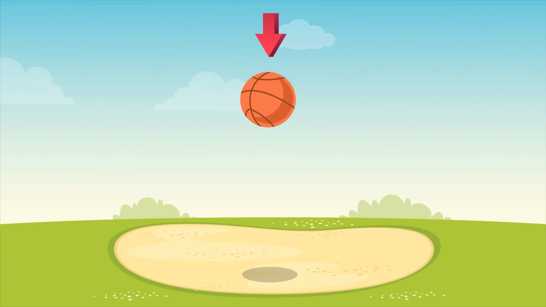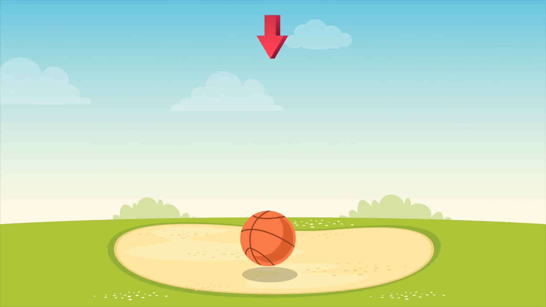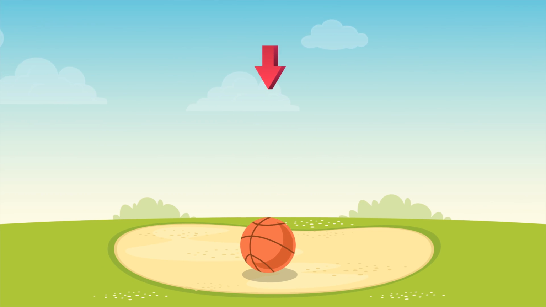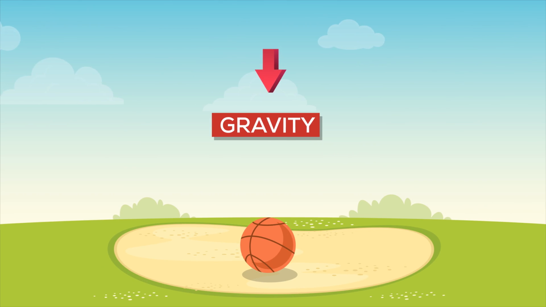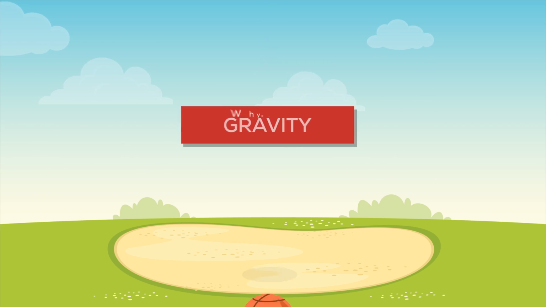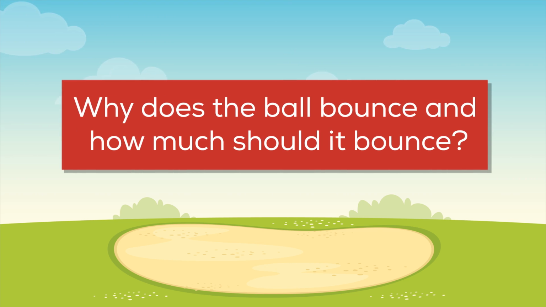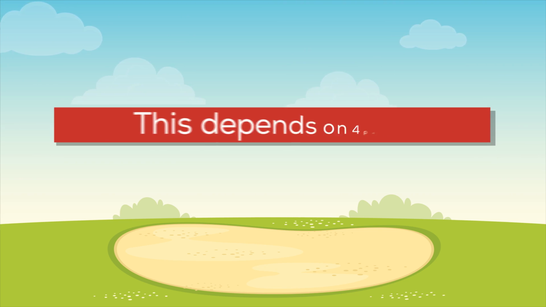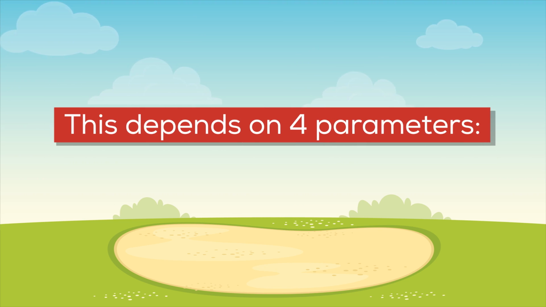When we drop a ball, it falls to the ground. We all know that this happens because of gravity, which is a force that attracts a body towards the center of Earth. But why does the ball bounce and how much should it bounce? This depends on 4 parameters.